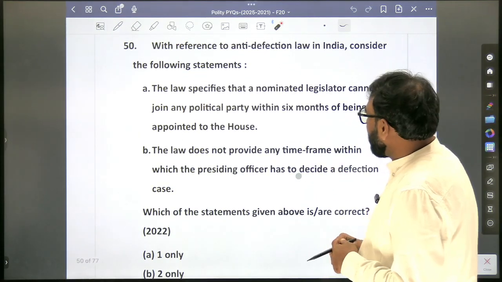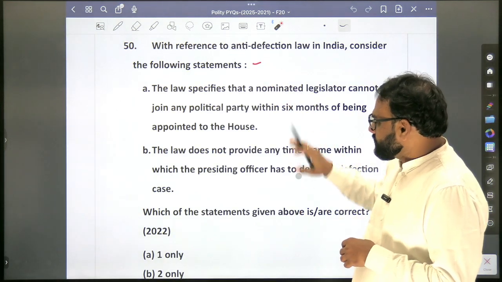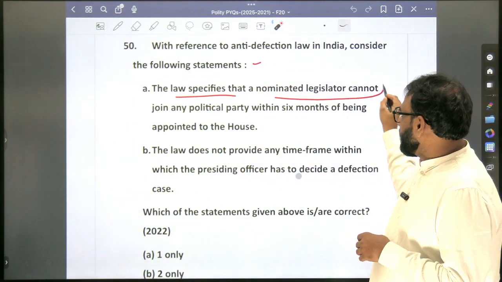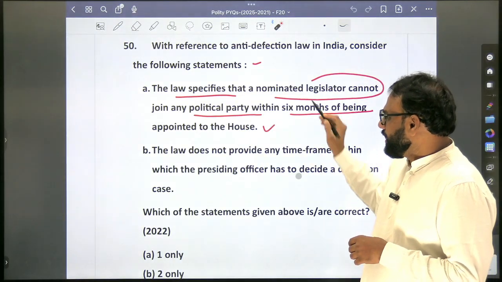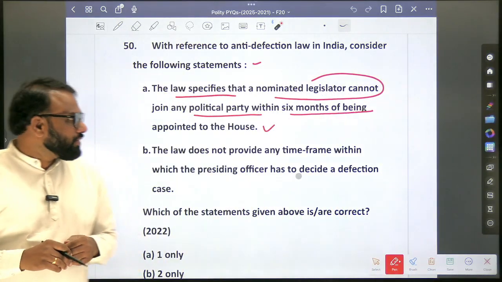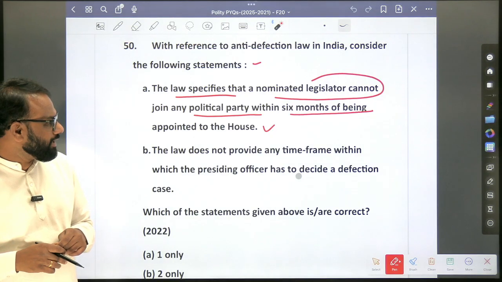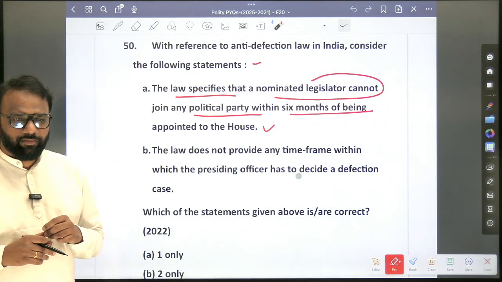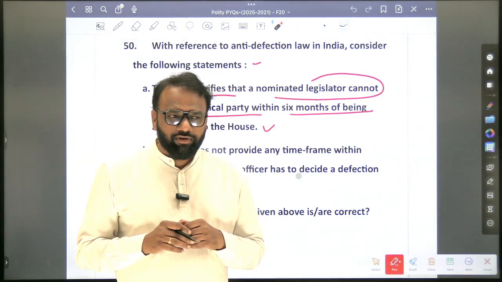With reference to anti-defection law in India, consider the following statements. For the present batch students, we have not discussed this specifically, but anyhow, it's important. The law specifies that a nominated legislator cannot join any political party within 6 months of being appointed to the house. He can join. So till what time he can join? Till 6 months.